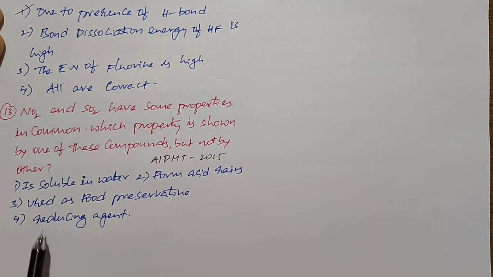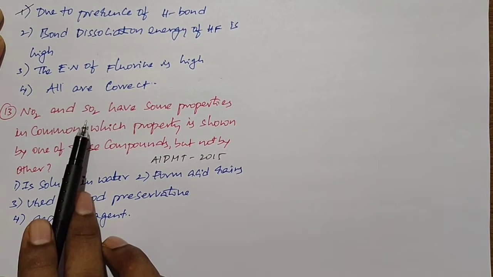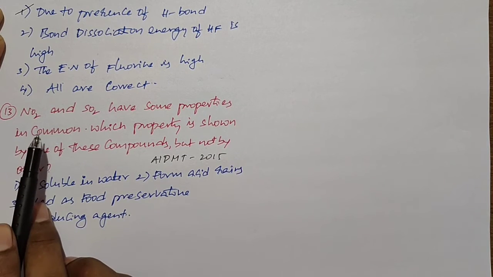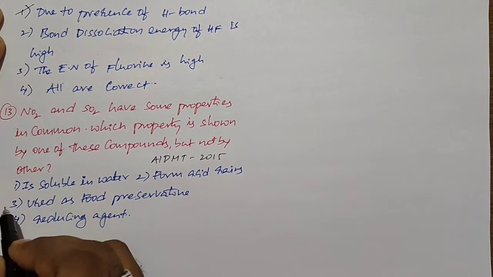NO2 and SO2 both act as reducing agents, and SO2 acts as a food preservative, but NO2 is not used as a food preservative. So the right option is the third option.